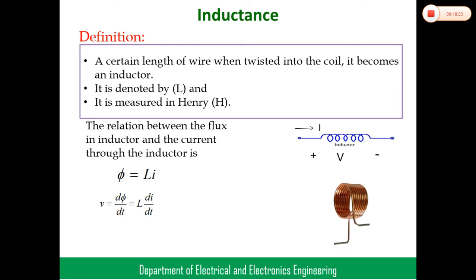EMF can be represented in terms of magnetic field, but in electrical terms it is V equal to d phi by dt, where N equal to 1.